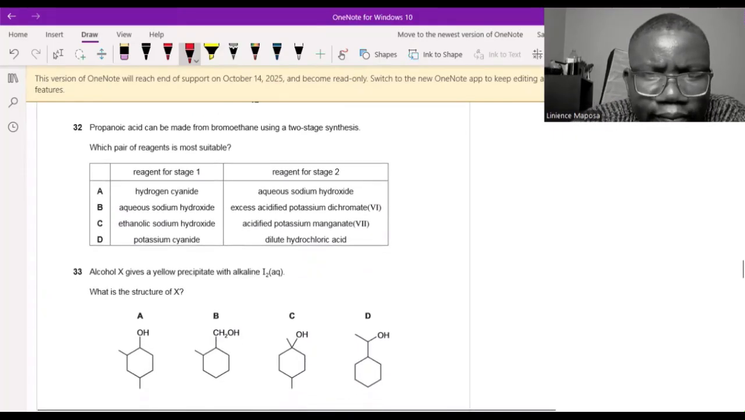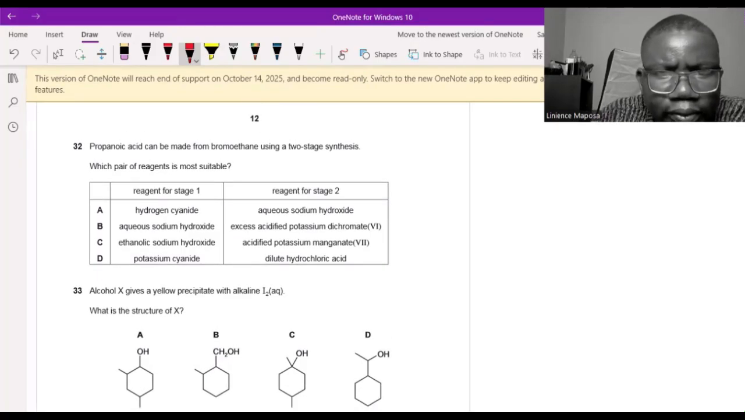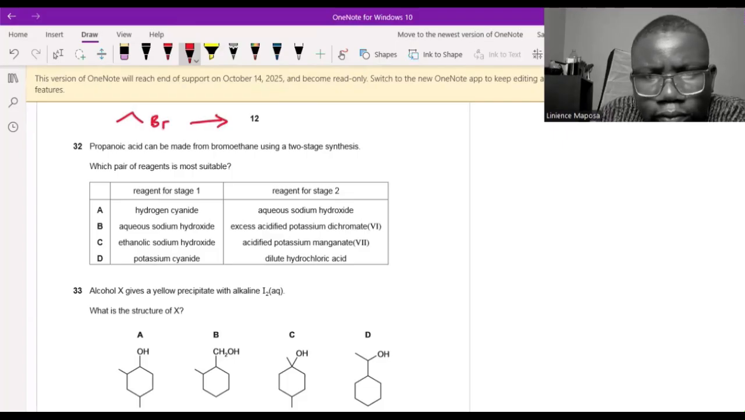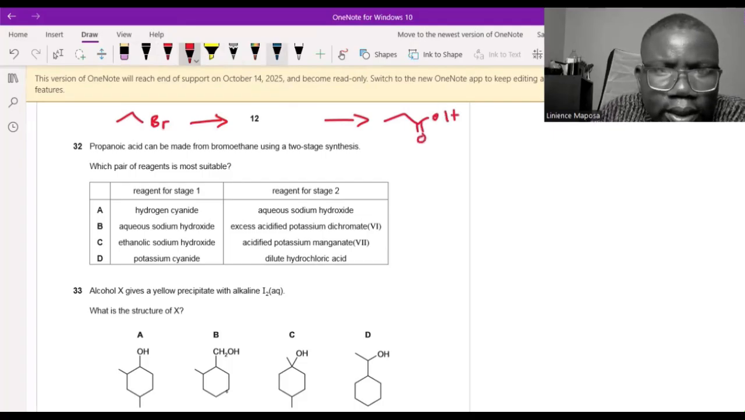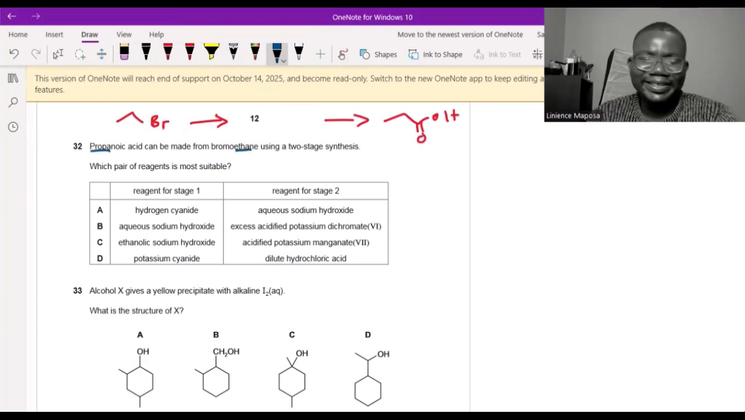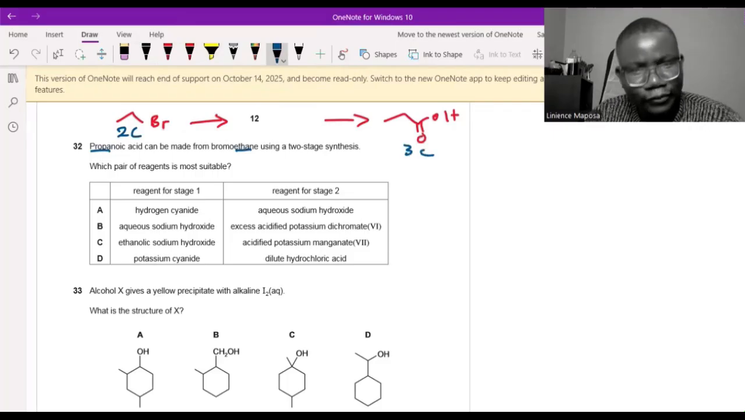Propanoic acid can be made from bromoethane using a 2-stage synthesis. So we are coming from bromoethane, this one, and we want a 2-stage process to form propanoic acid. What do I see? I see eth and I see prop. Interesting, 2 carbons, 3 carbons. How did it happen? Obviously, I had to add a carbon somewhere.